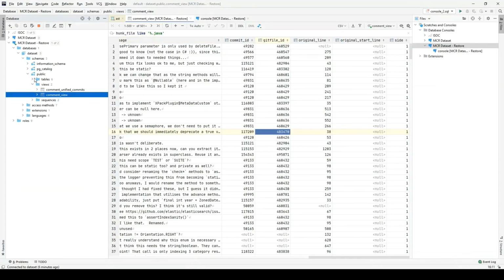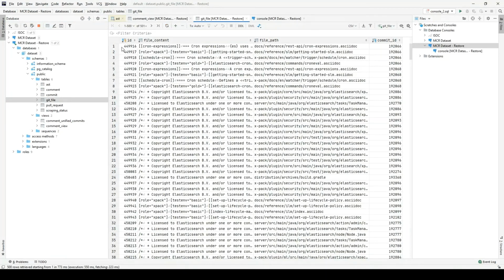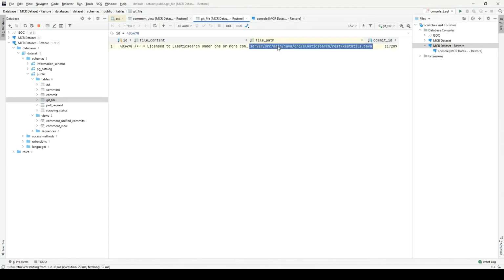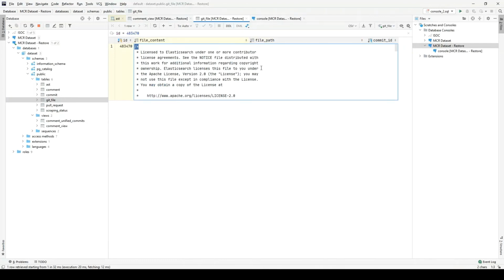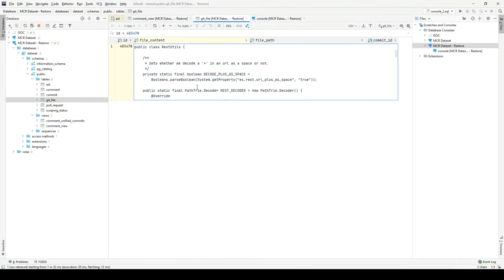and then we open the Git file table to retrieve that file. Here we can see the original file path. It's the ResultUtils class. And here we have the file content. And here on line 38, wherever that would have been, we had the original comment we were looking for.